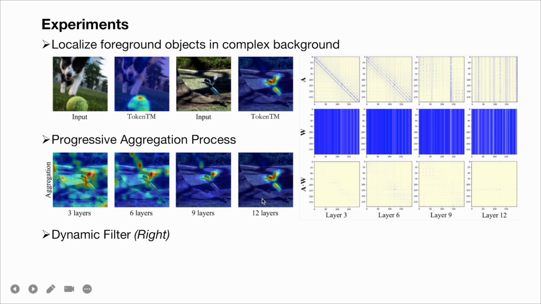To understand the intrinsic principle of TokenTM, we also visualize the distribution of attention maps A, transformation weights W, and their combination in the right figure. Interestingly, W serves as dynamic filters to redistribute A to focus on pivotal token interactions while ignoring less vital ones, especially in deeper layers where long-range dependencies are captured. This results in cleaner explanations, as less vital token interactions are filtered out.